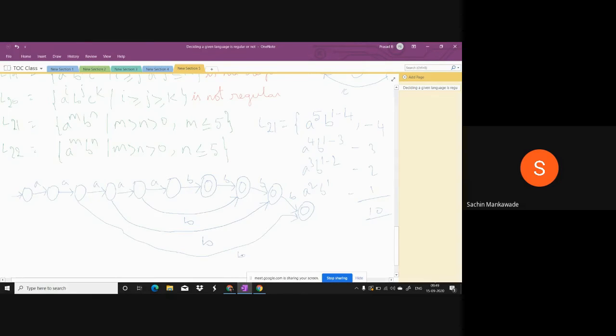That's it. So this way we can construct the finite automata, because even though a relation is there, this relation is finite, therefore it is regular. Are you all clear? This is regular.